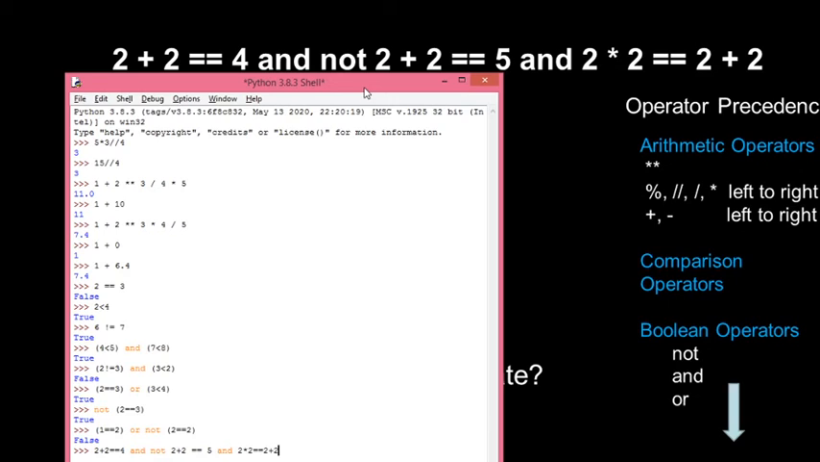True, sir. Which operators did you evaluate first? Arithmetic operators, sir.